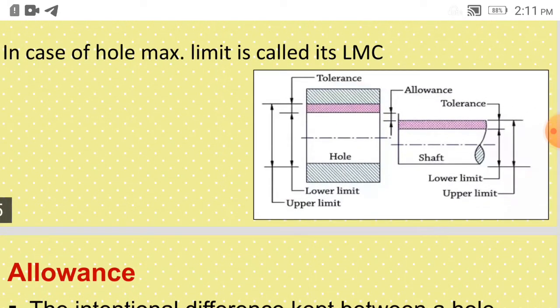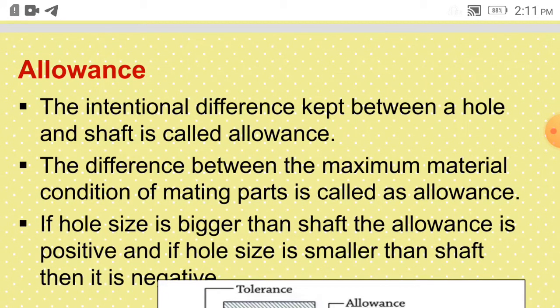So here again the same diagram is shown. Then allowance is nothing but the intentional difference kept between the hole and shaft. That is, the difference between the maximum material condition of mating parts. The maximum material condition of a shaft is when it is made at its maximum, upper limit. And if a hole is made at its minimum limit, that is its maximum material condition. So the difference between them, that is the minimum limit of the hole and the maximum limit of the shaft, is nothing but the allowance.